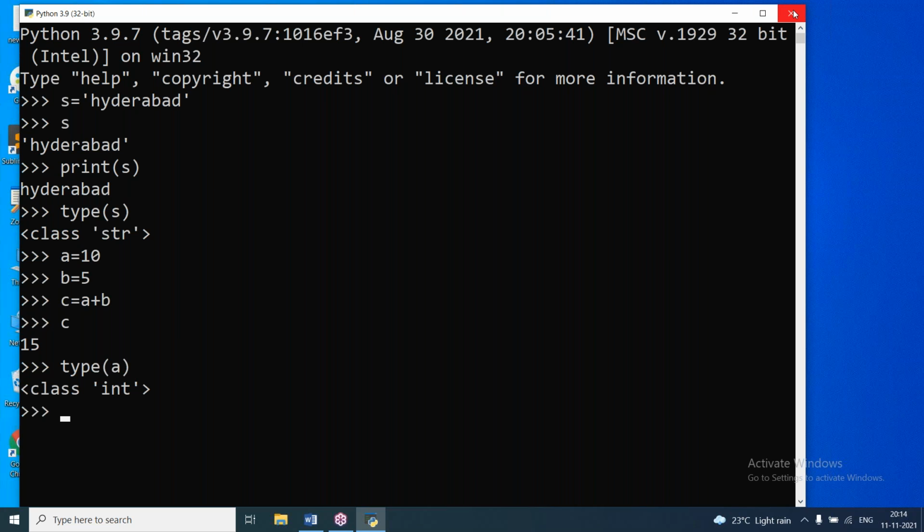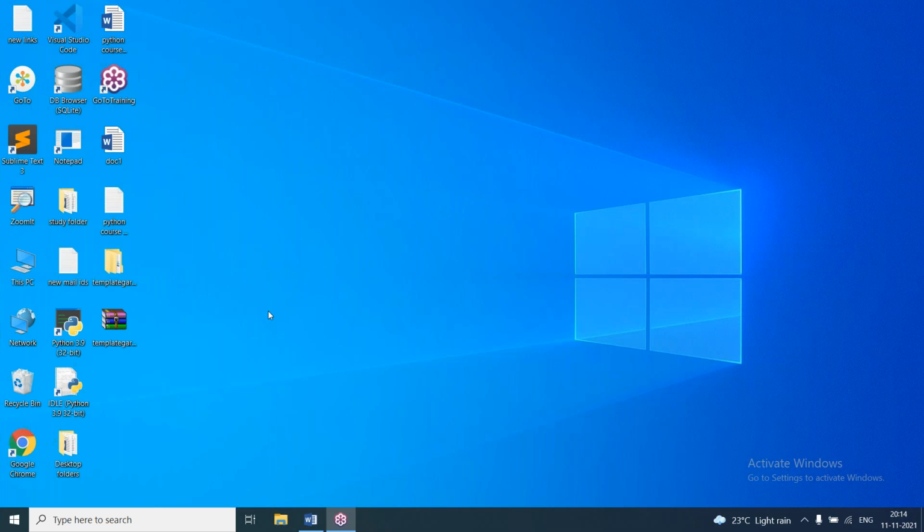So I'm closing this. Now we are going to discuss Python installation, then interactive mode and batch mode. This is interactive mode only, but once again we'll discuss that. Then batch mode, writing a program in Notepad, and executing at the command prompt. All these we are going to discuss now. In my system, Python 3.9.7 is there, and the latest version is 3.10. I should uninstall that first.